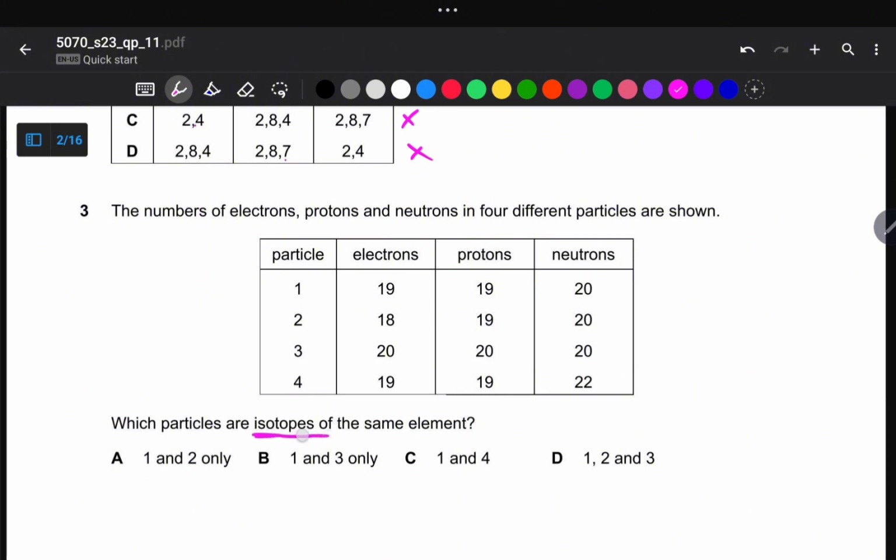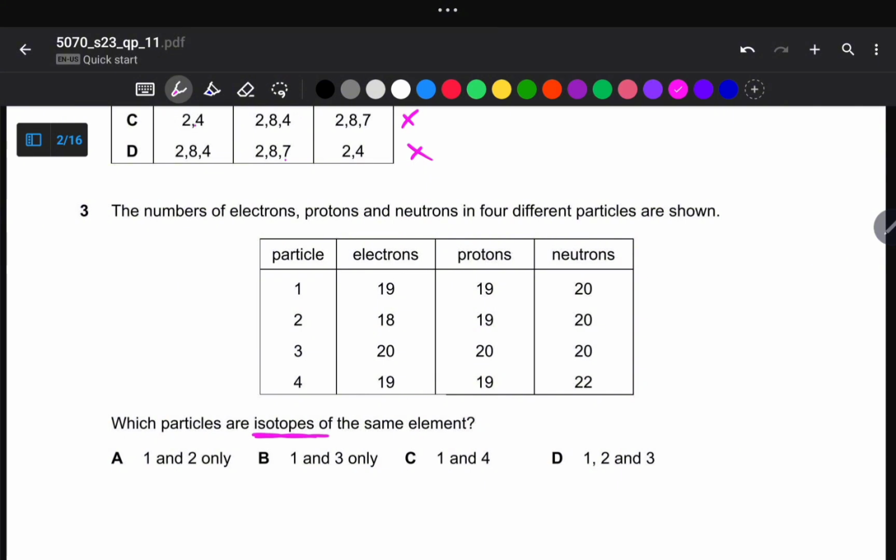So we need to underline this term, of the same element. So isotopes, these are atoms of the same element, with the same number of protons, with the same number of electrons, but different number of neutrons. So isotopes, you need to know the definition. So you need to familiarize yourself with definitions of isotopes and then allotropes.